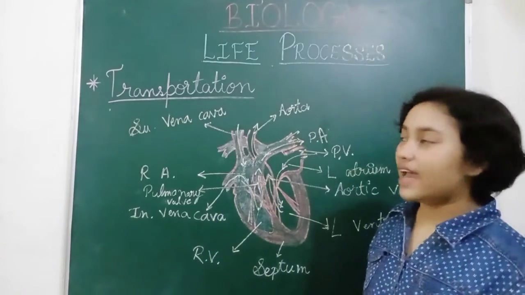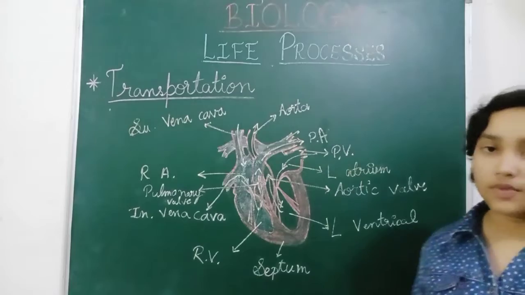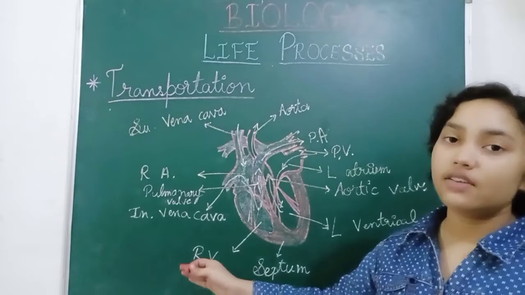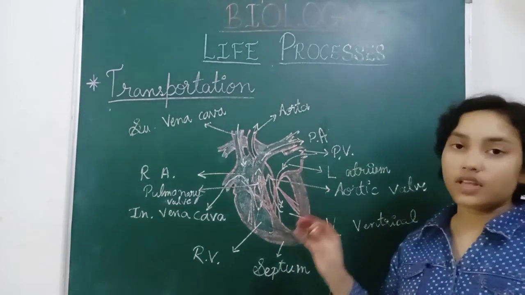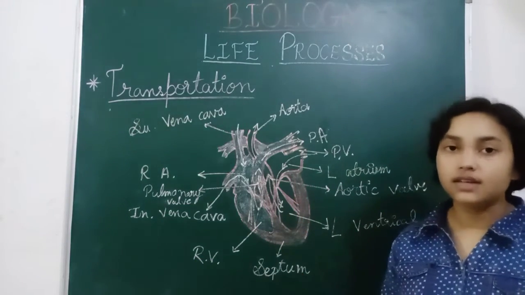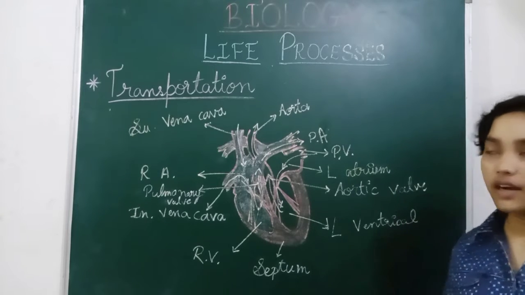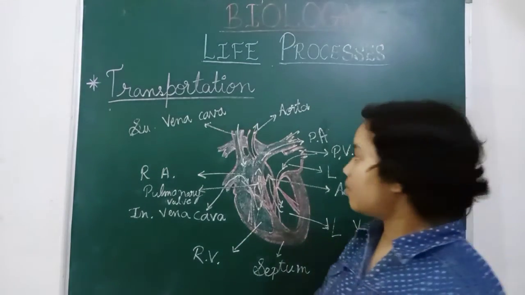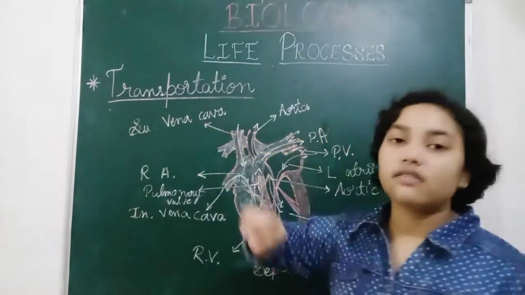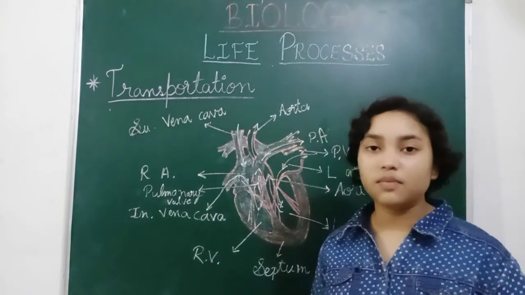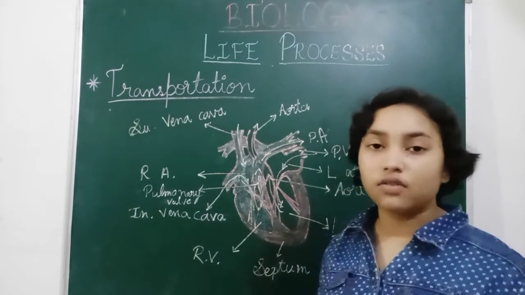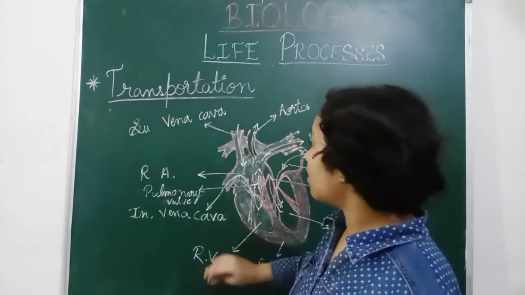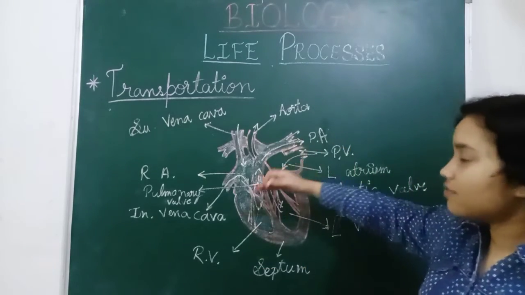So before going to that, let us learn what are the different parts of the heart. Firstly, on the right side: the right side of the heart carries impure blood, and the left part carries pure blood. The right part, carrying impure or deoxygenated blood, receives blood from the superior vena cava, which carries it from the hands, the head, the mouth, and the upper body parts, the body parts which are above the heart.